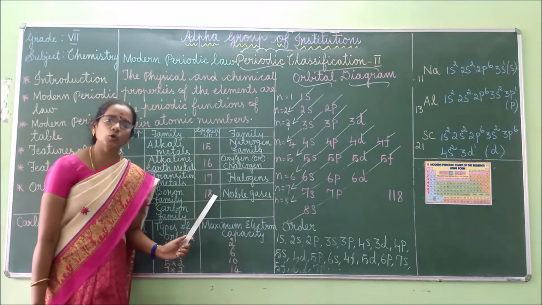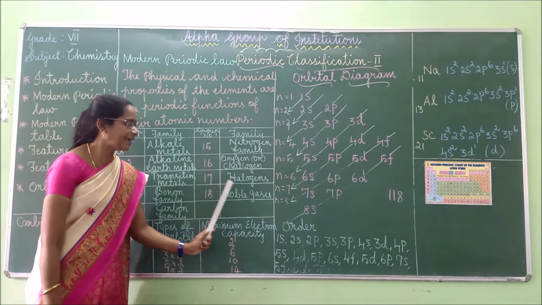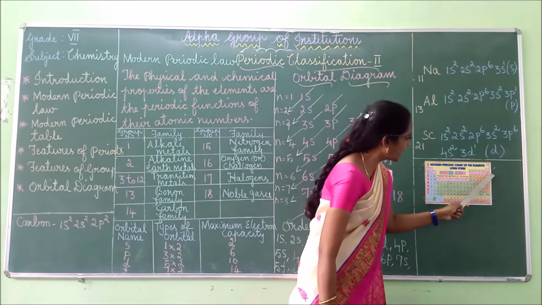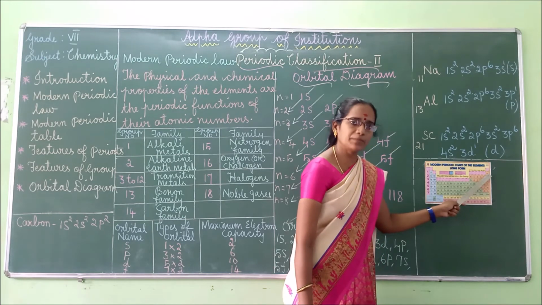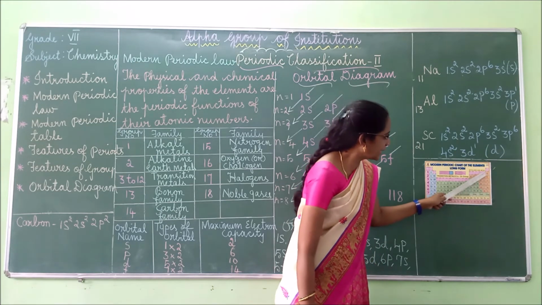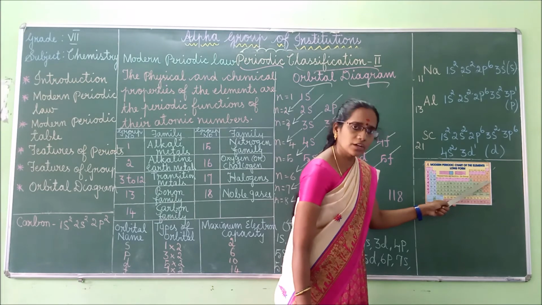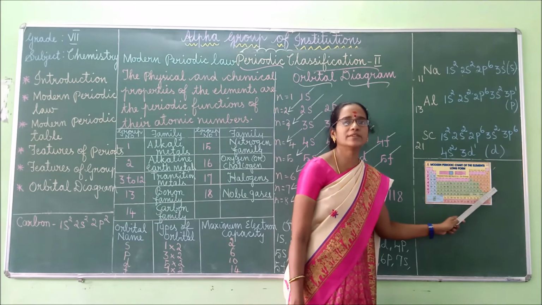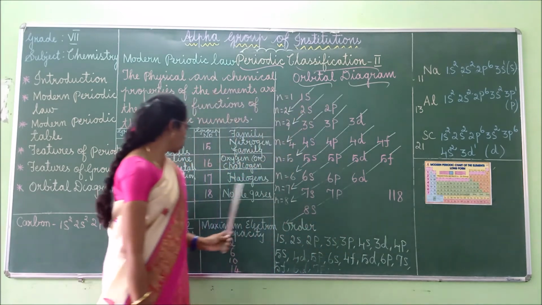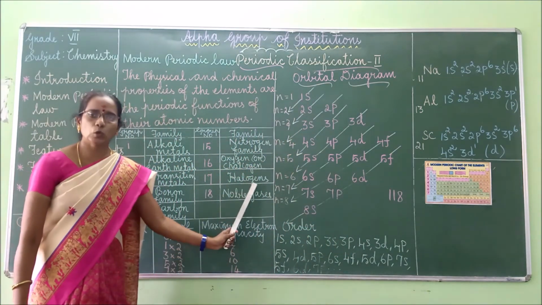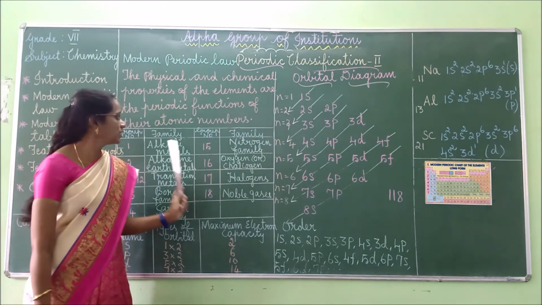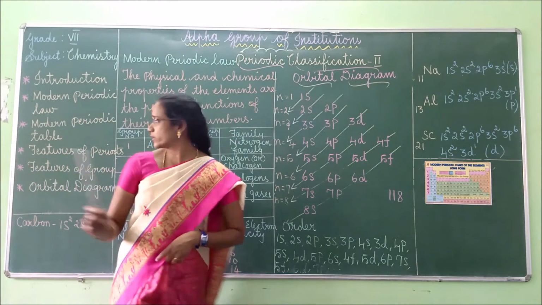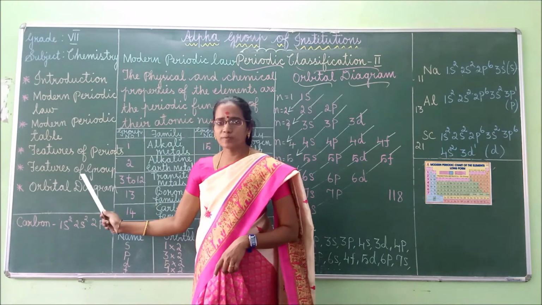Next, group 18. Group 18 are called noble gases. What elements are present in group 18? Helium, neon, argon, krypton, xenon, radon. These are the elements present in group 18, and they are called noble gases. Got it, children? Are you clear about this family? Now you are clear about the periods and groups, isn't it?